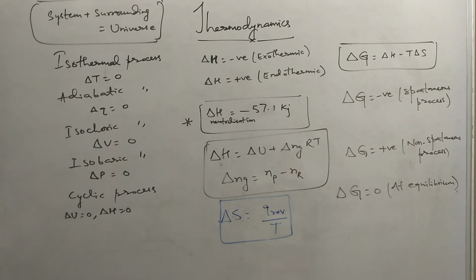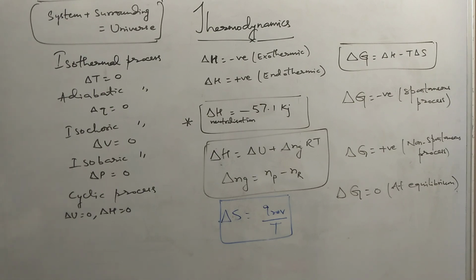The zeroth law says that if two bodies A and C are in thermal equilibrium, and B and C are in thermal equilibrium, then A and B will also be in thermal equilibrium with each other. You have to keep in mind that at thermal equilibrium, the temperatures of the bodies are equal. So suppose A and C are at 50 degrees Celsius, B and C are at 50 degrees Celsius, so A and B are also equal. So these are the concepts that you have to remember.